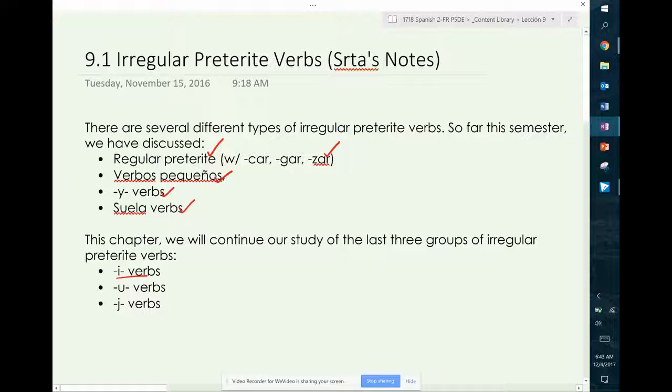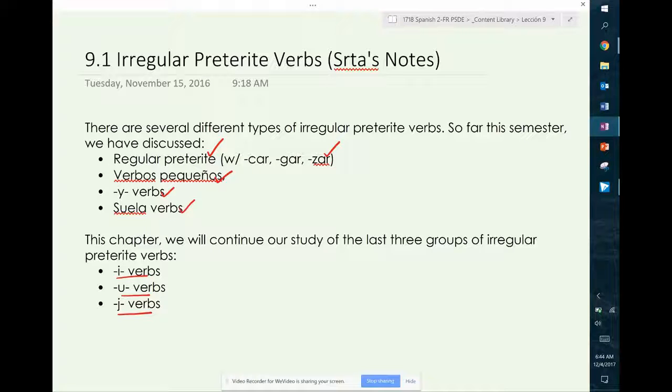We're going to talk about I verbs, U verbs, and J verbs. Before we even start talking about how you conjugate these verbs into the preterite, take note that these verbs are completely irregular, meaning that the stem of the verb, the part before the AR, ER, IR ending of the infinitive, is completely irregular in all of these verbs, and all of these verbs use irregular endings, meaning we don't follow the normal e, aste, ó, amos, aron for the preterite, or í, iste, ió, imos, ieron. They use kind of a mix of the two because they are irregular verbs. They have irregular preterite endings that you will see in just a minute.